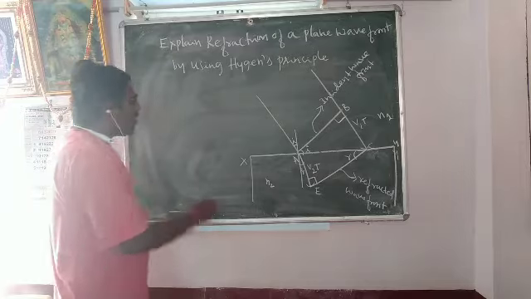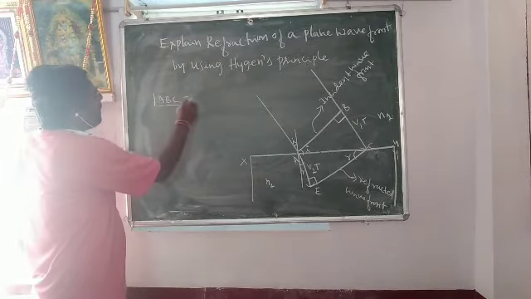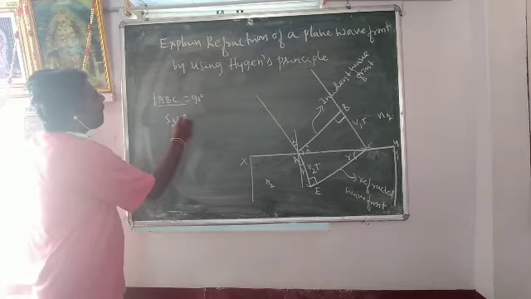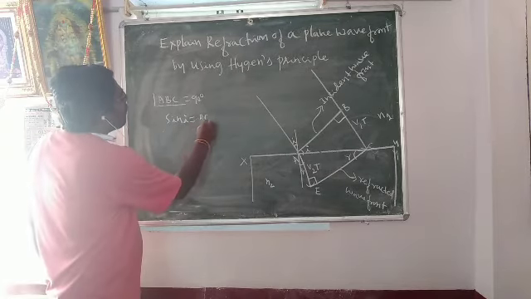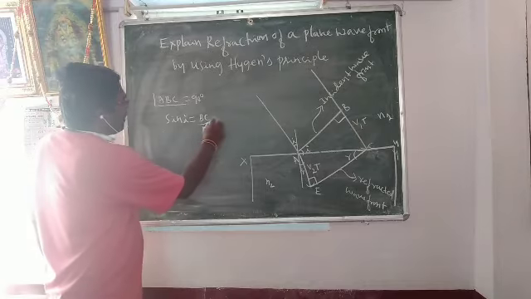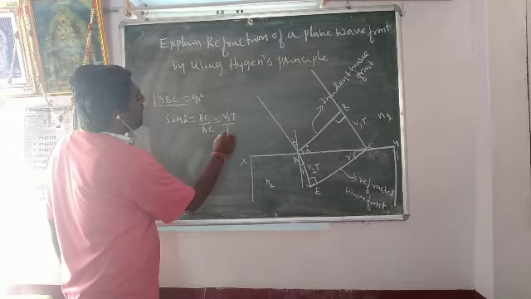How to prove Snell's law? By using right angle triangles. In triangle ABC, angle ABC is 90 degrees. Define sine i in this triangle. It is BC by AC, where BC is equal to V1t, so sine i equals V1t by AC.